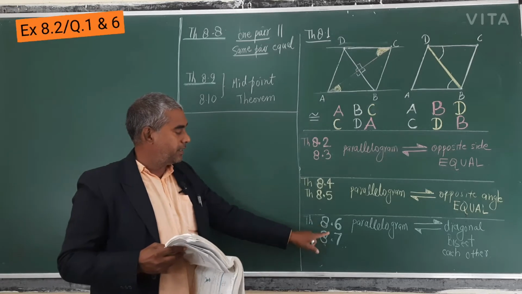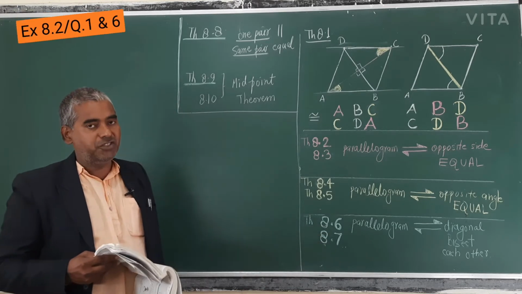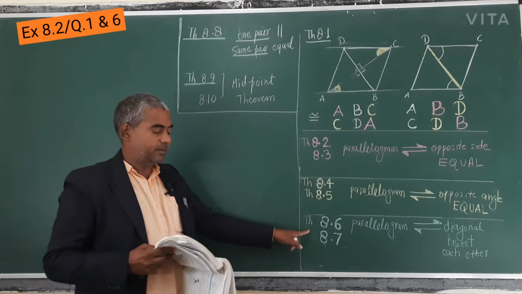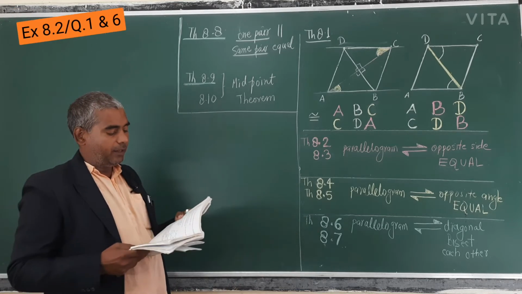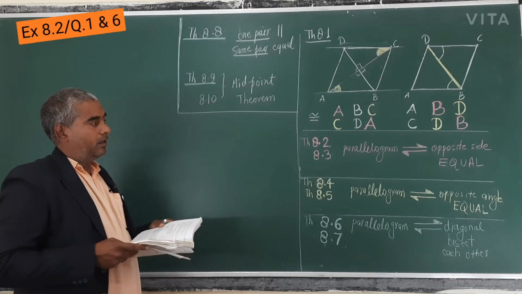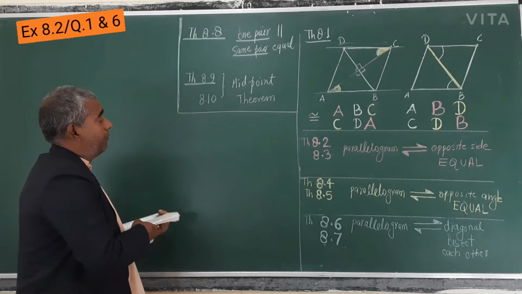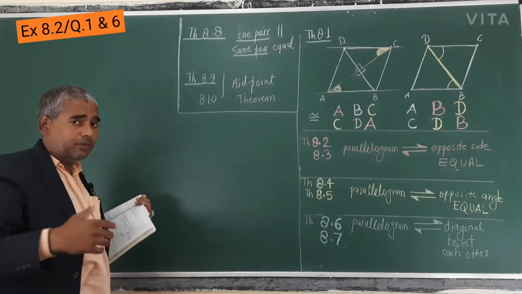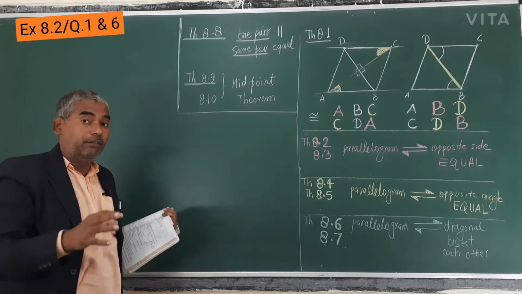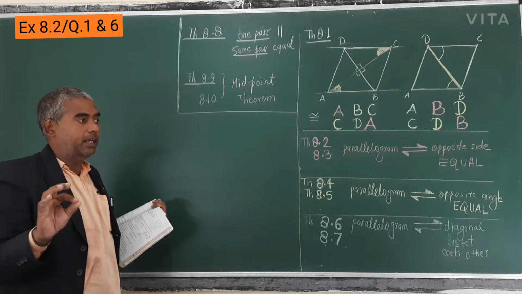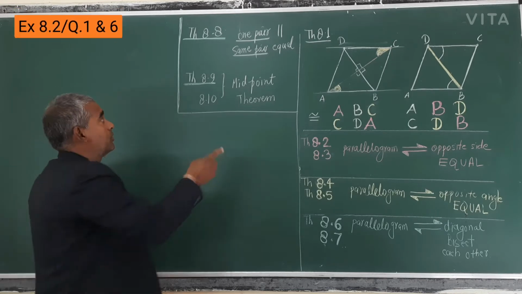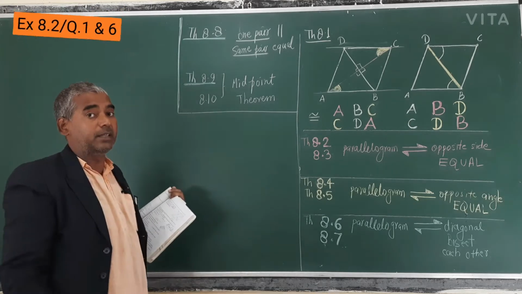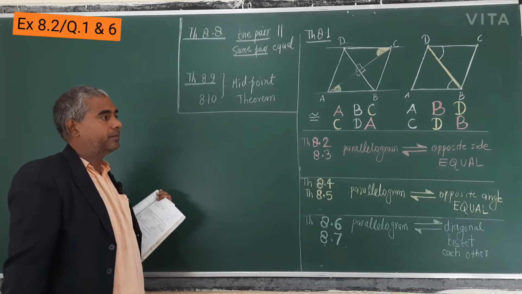Theorem 8.6, 8.7, diagonals bisect each other. So this will be used in question number 6. So come on to question number 1. We have another theorem 8.8, which I have taught you in question number 12 of 8.1, the use of it, 8.8, and the extension part of that concept. So you can see there.